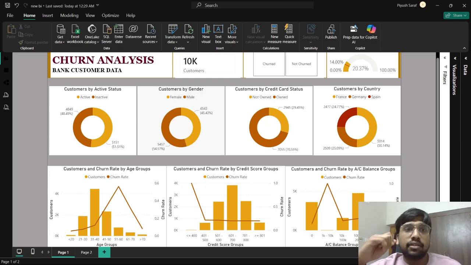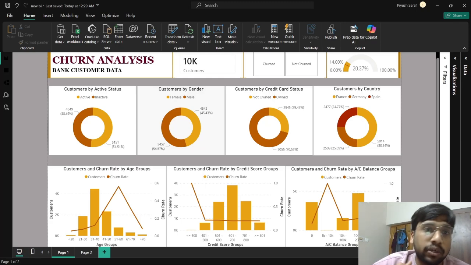With this, let's now deep dive into our dashboard. Okay, so the first page is actually a very basic dashboard that I had made because I had just followed it from a YouTube tutorial. And after that, I took some time.